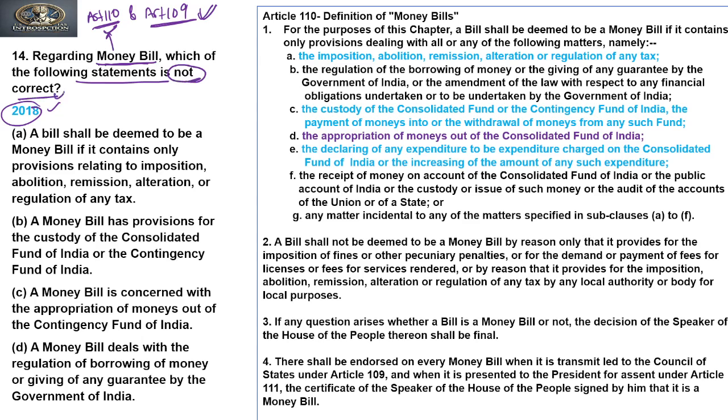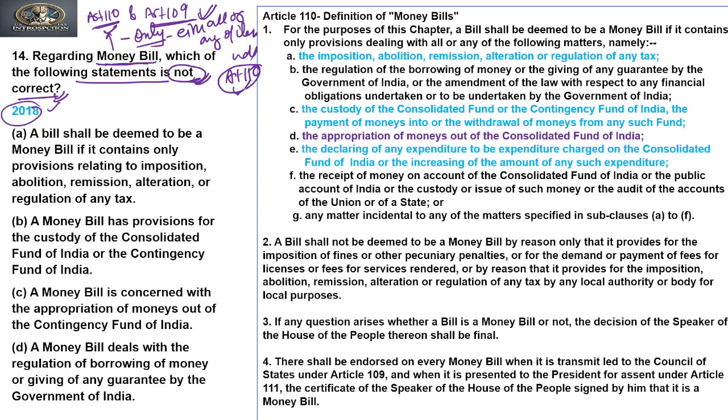Now here we need to find the statement which is not correct. According to Article 110, the definition of money bill says that a bill will be called a money bill if it contains only all or any of the items under Article 110.